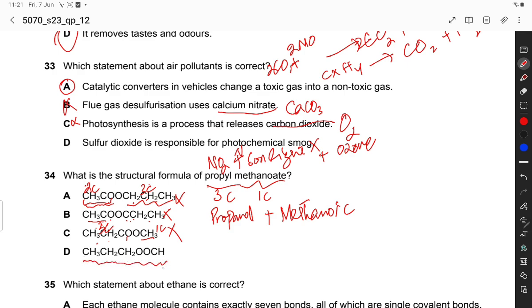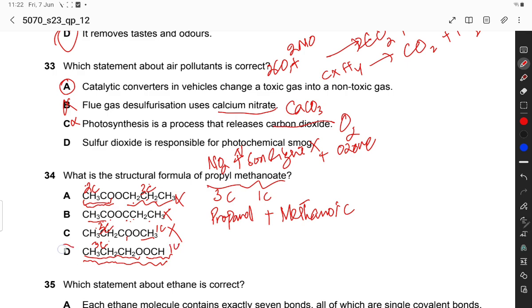So this is the correct option because this is a propyl, 3 carbon alcohol part, and this is methanoate, 1 carbon.